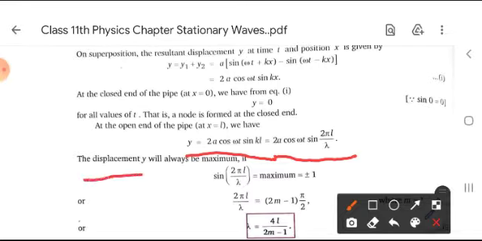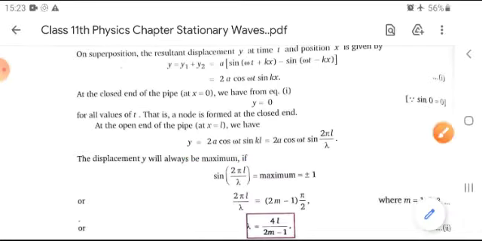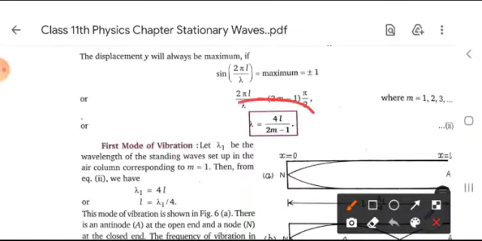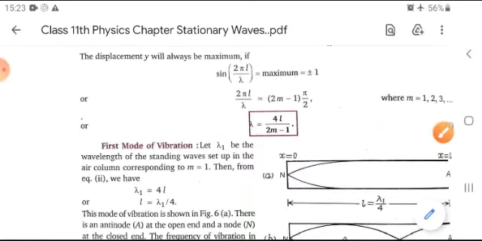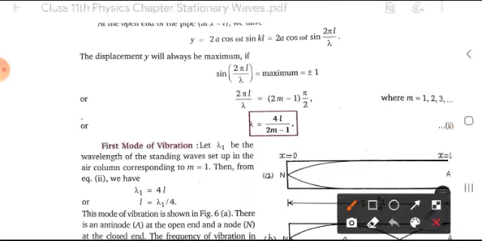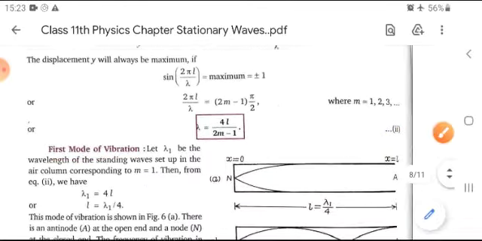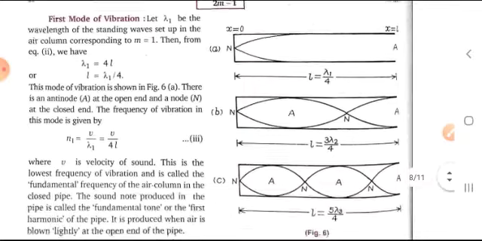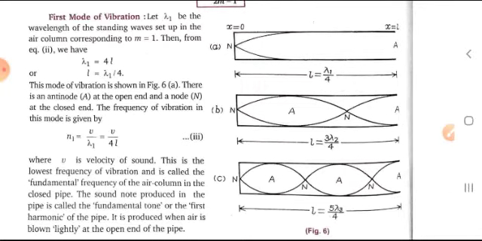The displacement y will always be maximum if the value of sin θ is equal to ±1. So after calculating, we get λ equals 4L upon (2m − 1), where m equals 1, 2, 3 and so on. For the first mode of vibration, we look at the diagram. The length is L equals λ1 by 4. In the second figure, L equals 3λ2 by 4. And in the third figure, L equals 5λ3 by 4.